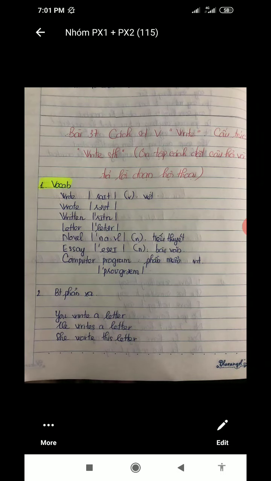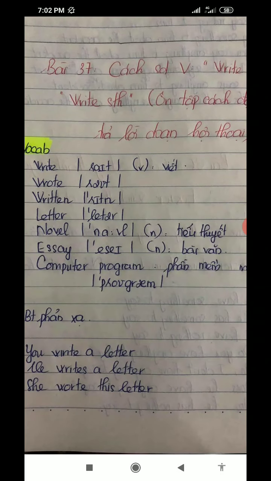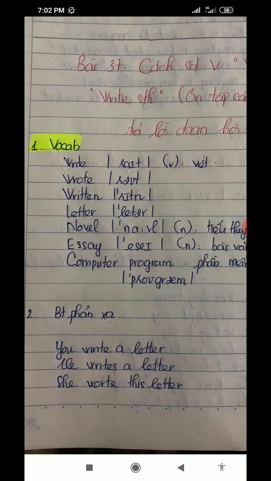Cái câu này chuyển về dạng bị động xem nhé. Ba câu này. You write a letter. He writes a letter. She wrote this letter. Chuyển hết về dạng bị động xem nhé.